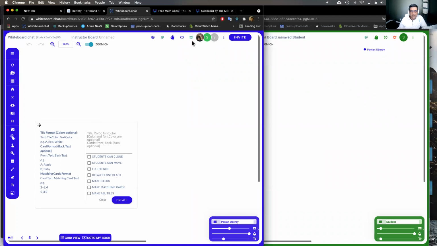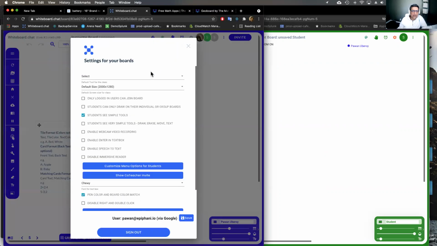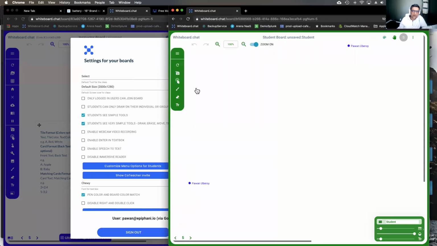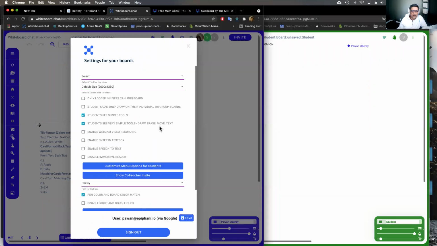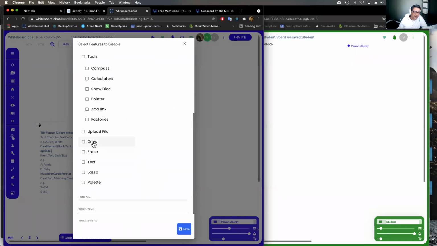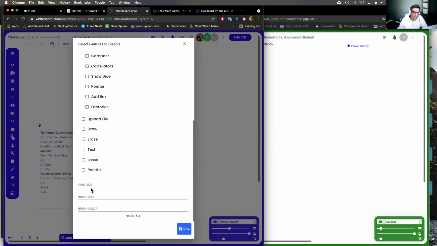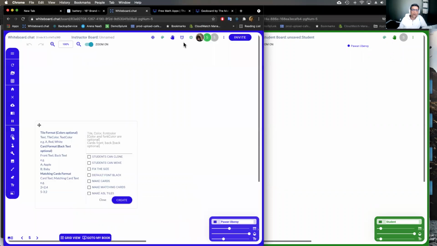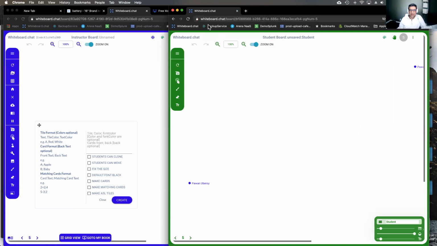And then you can hide from a student perspective. What we recommend is that there is a setting where students see very simple tools. So you can actually hide most of the tools from them. They see only 4 or 5 tools on their toolbar. Right? You can even customize it to the nth degree. You can just say, okay, only give them one tool like draw tool and text tool, and set their brush color, brush size, and font size. So it's not overwhelming for them. Right? So you can customize this completely.